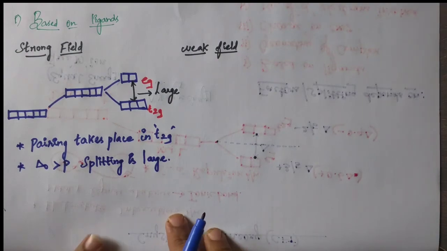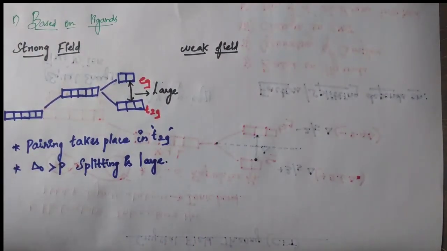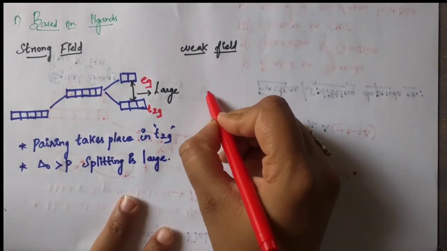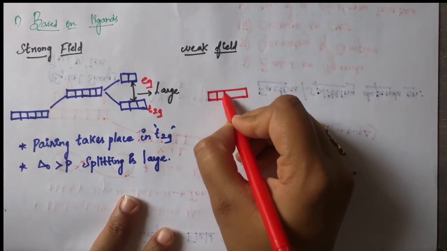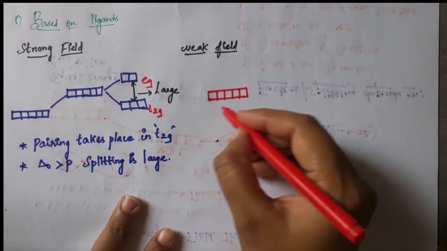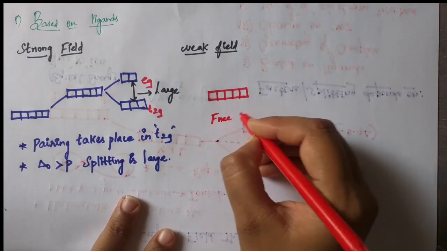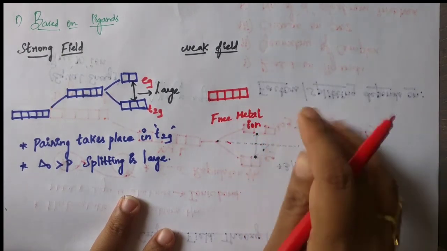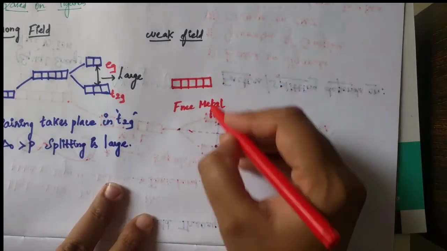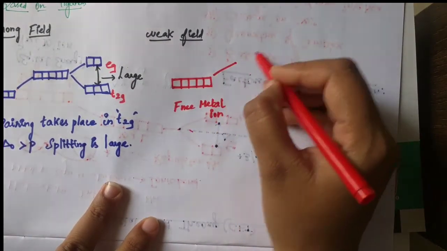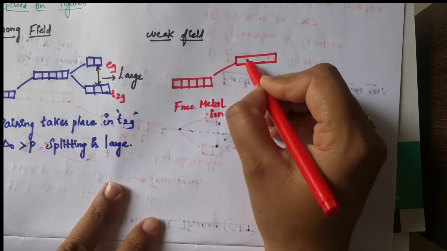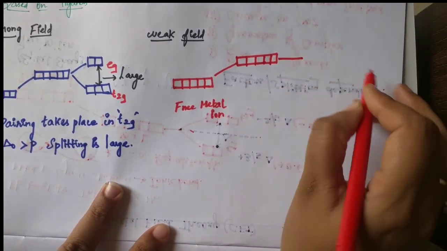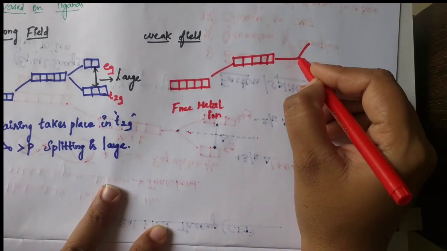Clear? And next, for weak field ligand. For weak field ligand, see here, same thing. Here it is free metal ion. This is free metal ion state. Once ligand approaches, what happens? This degeneracy is lifted. Now it's shifted to non-degenerate level. Here splitting of electrons takes place.